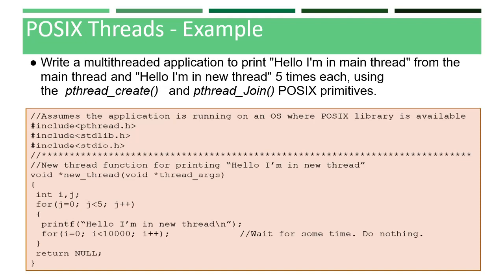Again we need to go for a for loop. Here i is 0 and it increments, and this will be within the loop until i becomes 10,000. This loop is just used for creating a delay, and we go for return NULL. As I told you in the previous slide, returning the value 0 indicates the success of the call. Here we are calling a function. This function has been successfully completed, and again it goes to the main program.